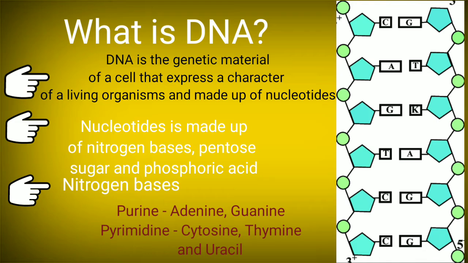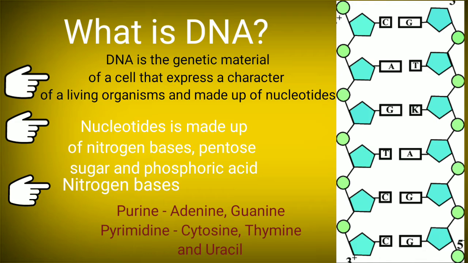Therefore, it is said that DNA is the genetic material of a cell that expresses a character of a living organism. Now, the nucleotide is made up of nitrogen bases, pentose sugar, and phosphoric acid. The nitrogen bases are again of two types: the purines and the pyrimidines.